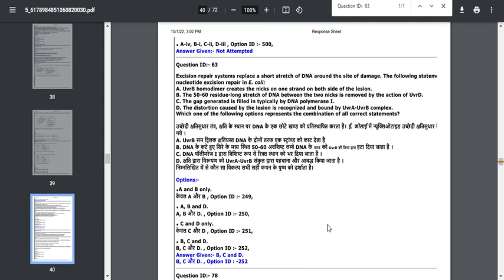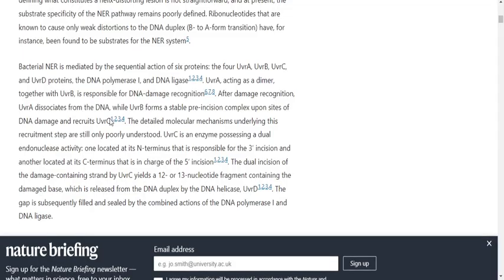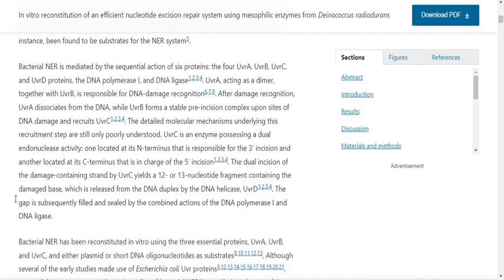Here for this question, they mention 252 is the correct option, that is B, C, D. This is regarding the excision repair system. You can refer to the Nature article, and at the same time you can also refer to the Watson book, friends. Here they mention the strand consists of a 12 to 13 nucleotide fragment containing the damaged base, and this will be released from the DNA duplex by a DNA helicase called UvrD.